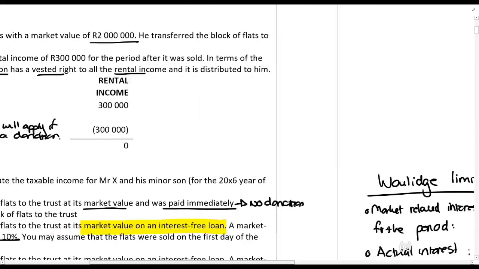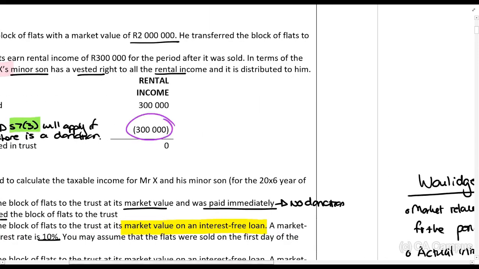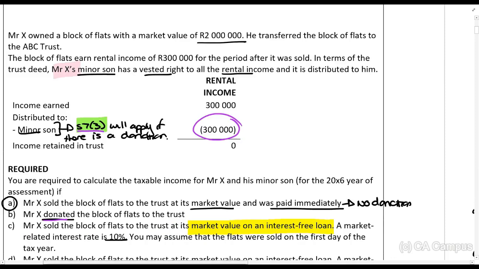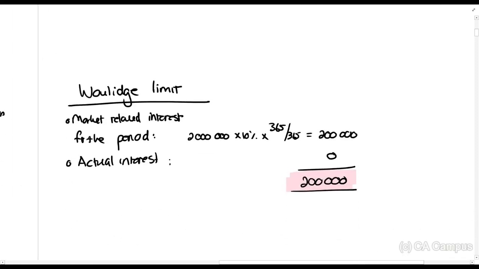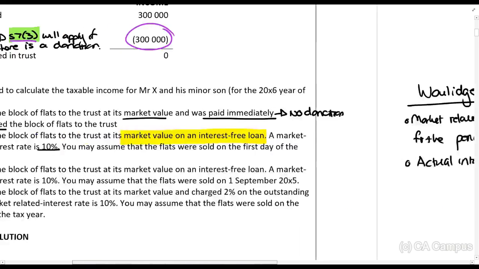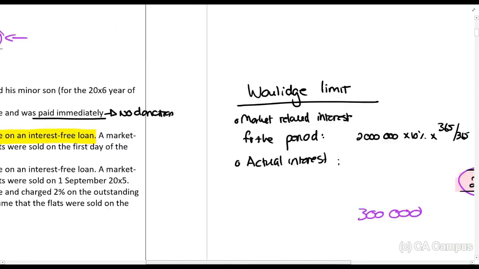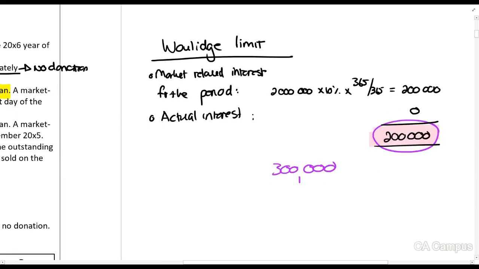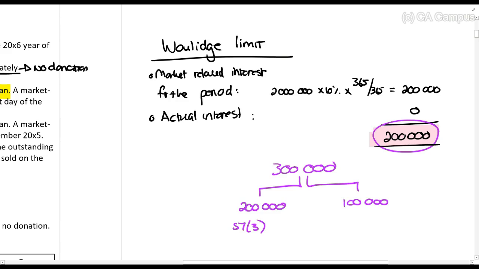So what I want you to understand is that, although 300,000 rands should be taxed in the hands of the donor, he cannot be taxed on more than 200,000 rands. That's the limit. I'm talking about this 300,000 that goes to the child. It is split as follows: 200,000 of that will be taxed in terms of section 7.3, and 100,000 of that is treated as if there was no donation, which means Section 25B applies.